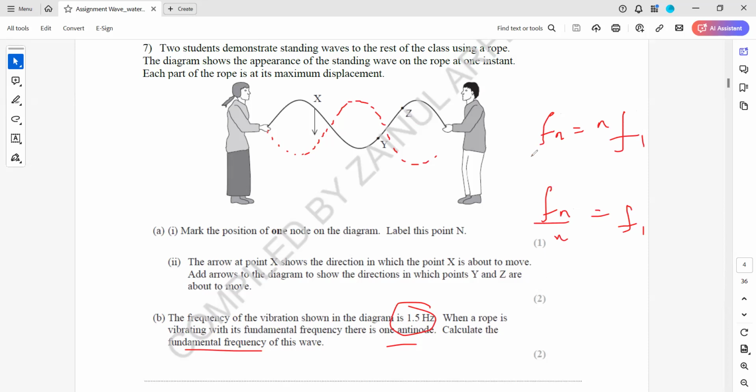This is for 3 loops. So the frequency for 3 loops is 1.5. And how many loops are there? So 1.5 divided by 3. So the fundamental frequency will be 0.5 hertz.